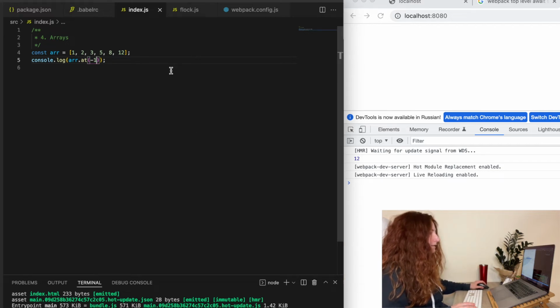If you say that you want to get something at position -1, it will return the last element. And if you say -2, it will return the second element from the end of the array.